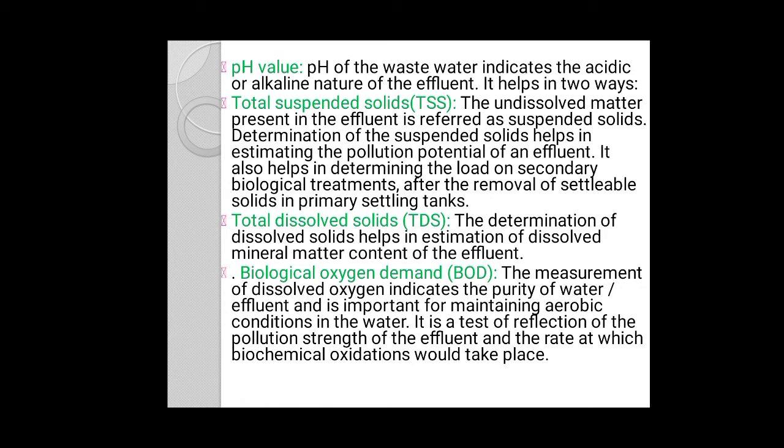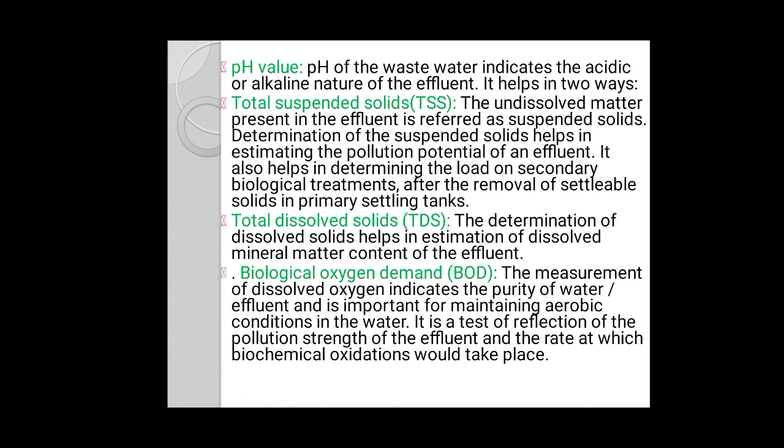Then next is the biological oxygen demand. There is the biochemical oxygen demand also. In organic matter there are two types. The first one is biologically active or biologically degradable, and the second one is biologically inactive. These are the two kinds of matter present in sewage.